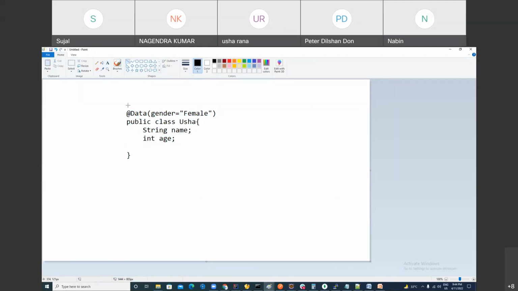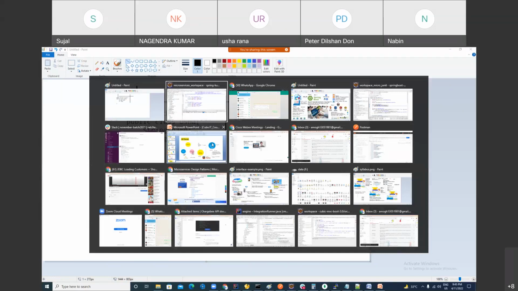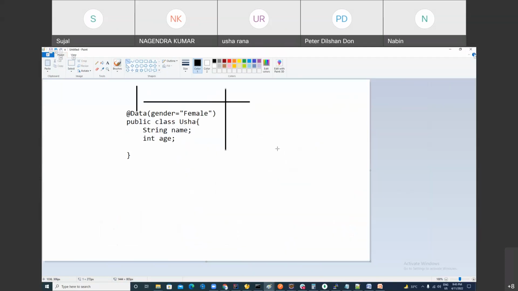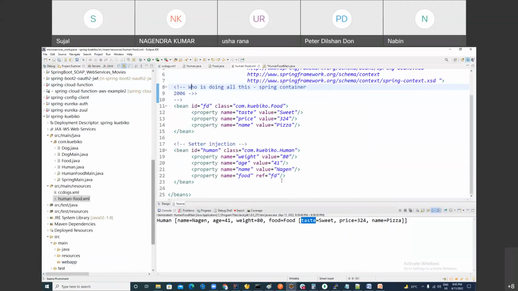Annotation is just metadata. It is just a way to associate extra data with your source code that you can process at compile time, at deployment time, or at runtime. Annotation can be processed in three situations. I'll teach you all those things. Annotation, you understand, right?